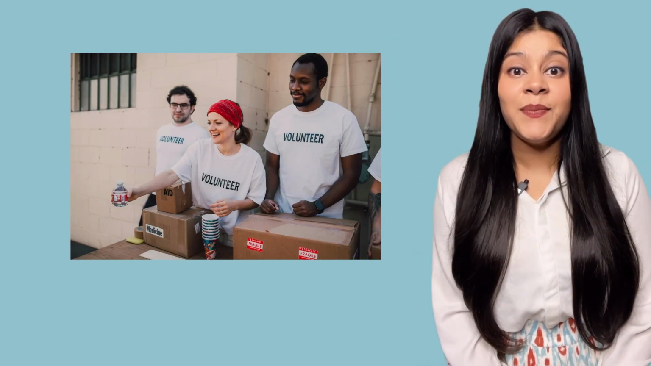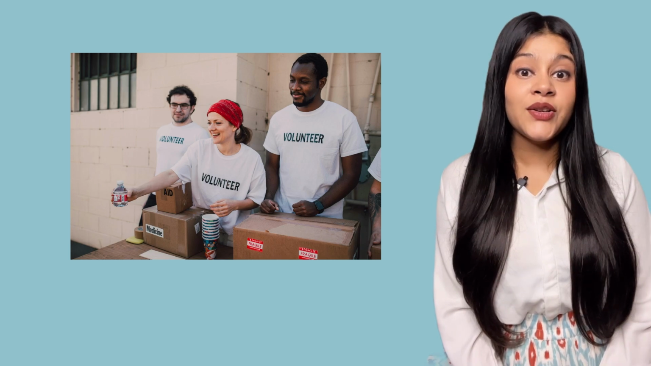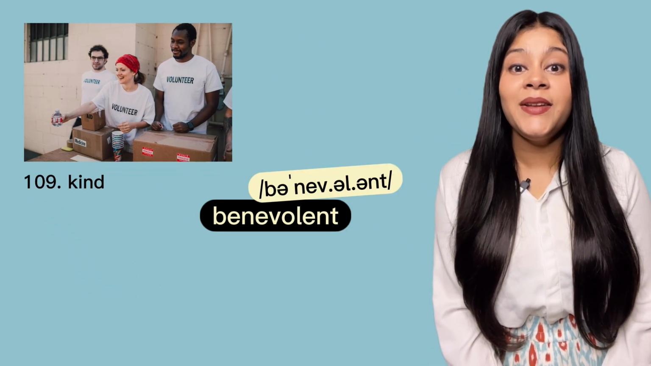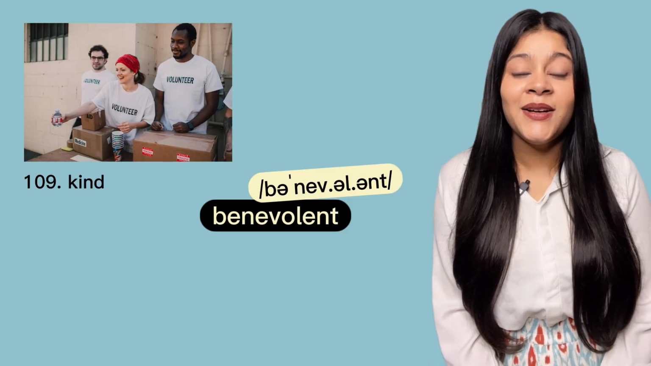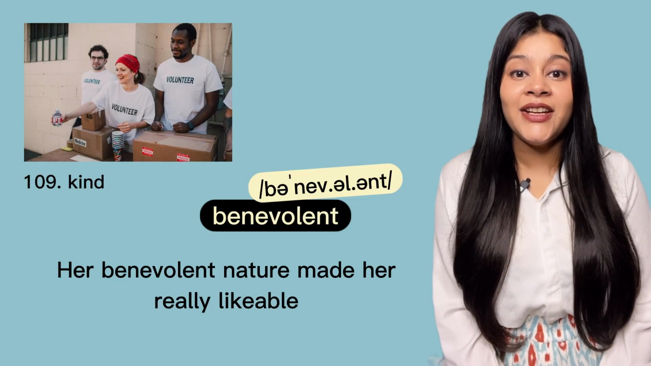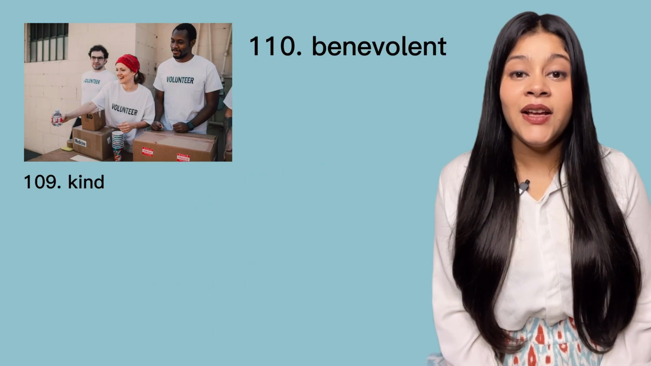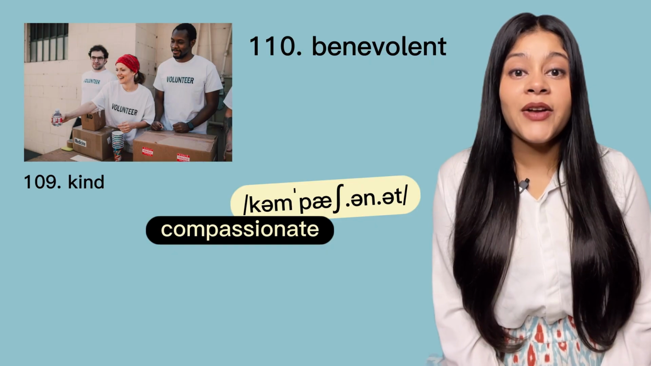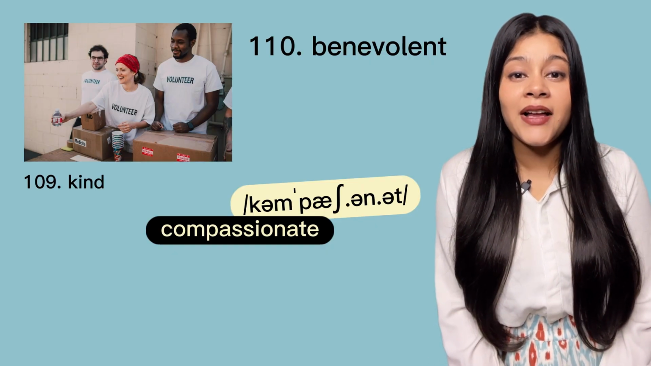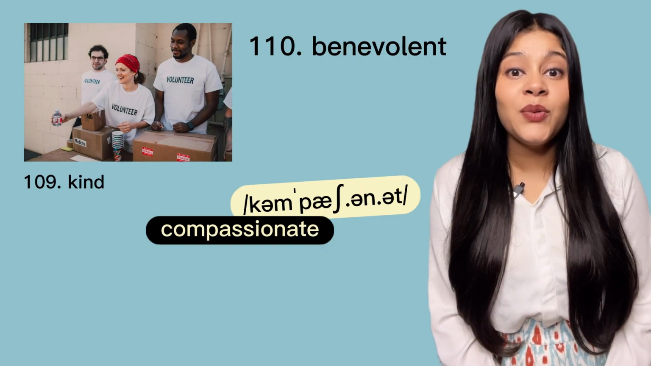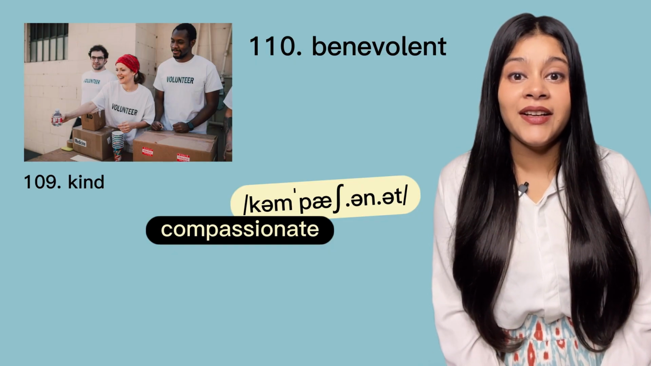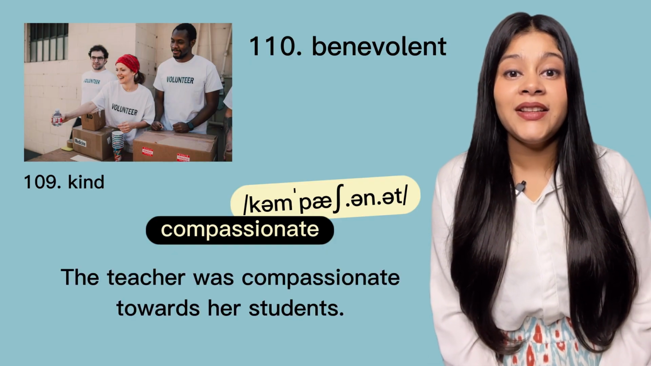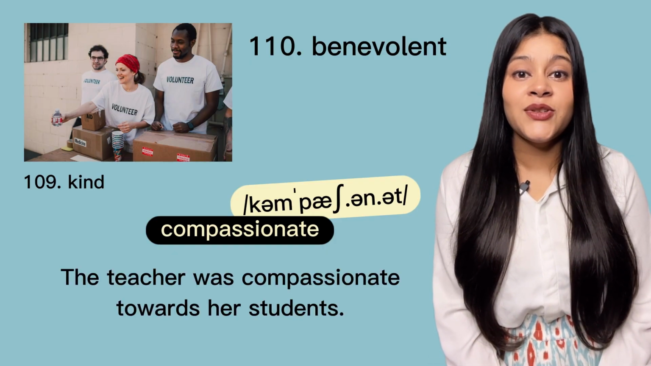In this picture, the person is helping others by doing charity. But instead of describing her as kind, use the word benevolent. Benevolent. For example, her benevolent nature made her really likable. You can also use the word compassionate. Compassionate. A compassionate person is somebody who feels bad because others are suffering. अगर आपको भी बुरा लगता है जब दूसरे लोग सफर करते हैं, then you can describe yourself as compassionate. For example, the teacher was compassionate towards her students.